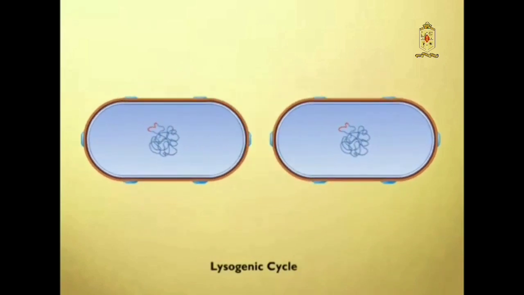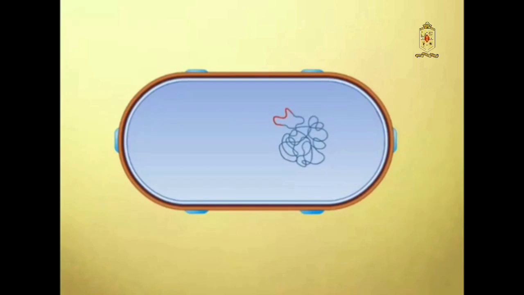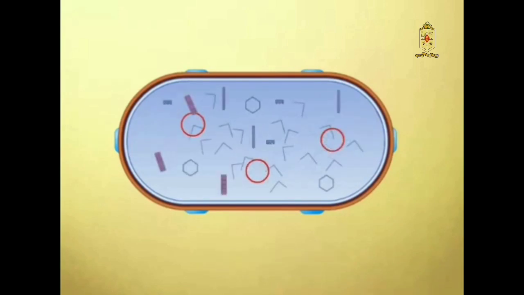In the lysogenic cycle, the phage DNA is not replicated or transcribed. Instead, the phage remains in the lysogenic state until the cells are exposed to ultraviolet light or certain chemicals, which cause the prophage DNA to be excised, and the phage enters the lytic cycle.